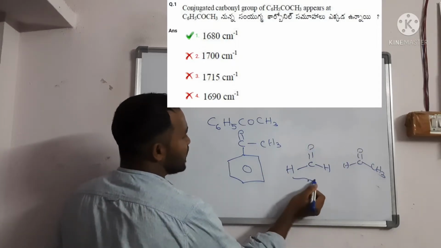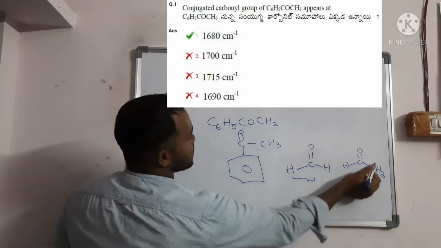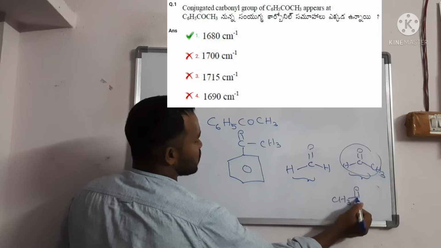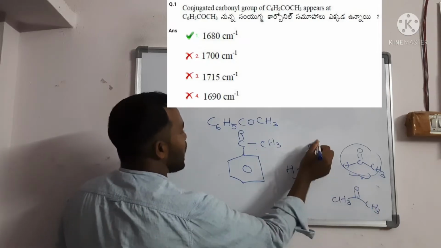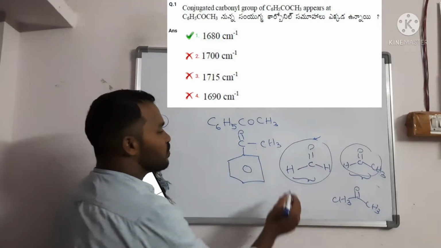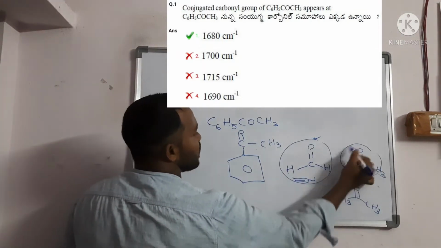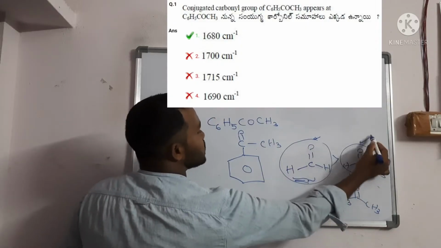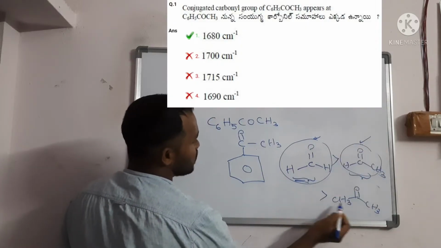If it is formaldehyde, acetaldehyde, or a ketone, that is nothing but acetone. The IR stretching frequency is more for formaldehyde, then acetaldehyde, then acetone.